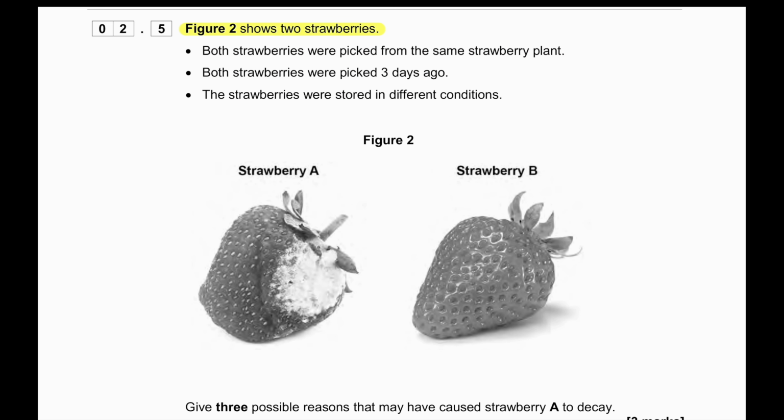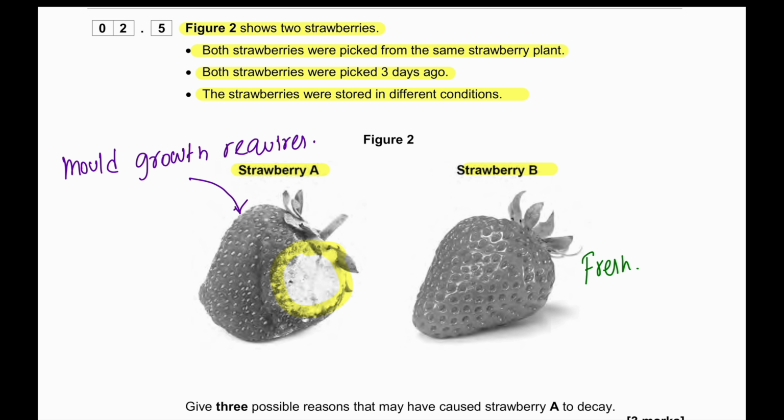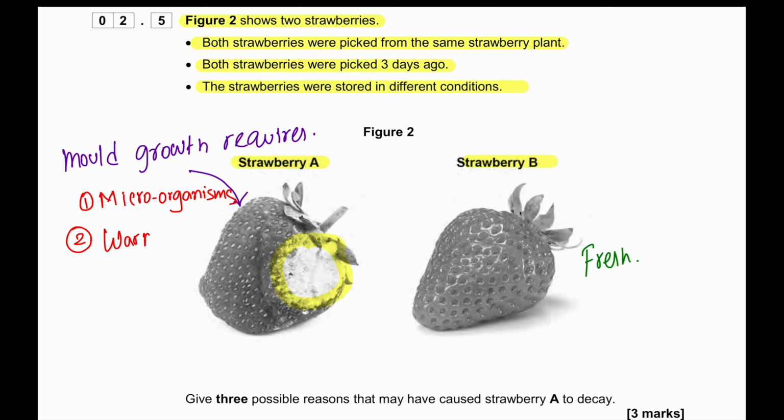Figure 2 shows 2 strawberries. Both strawberries were picked from the same strawberry plant. Both strawberries were picked 3 days ago. The strawberries were stored in different conditions. Strawberry A has mold growing on it, and strawberry B is fresh. So in terms of understanding, first of all, when we look into strawberry A, we would say that there is mold. So the mold requires microorganisms, and the microorganisms also require warmth and oxygen. Along with it, they require moisture.